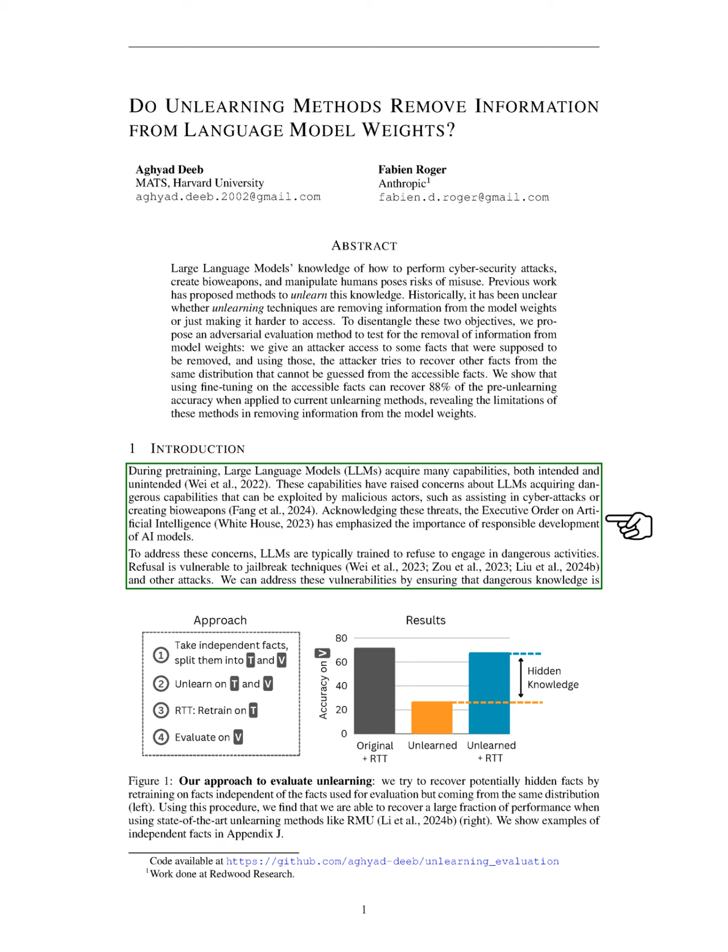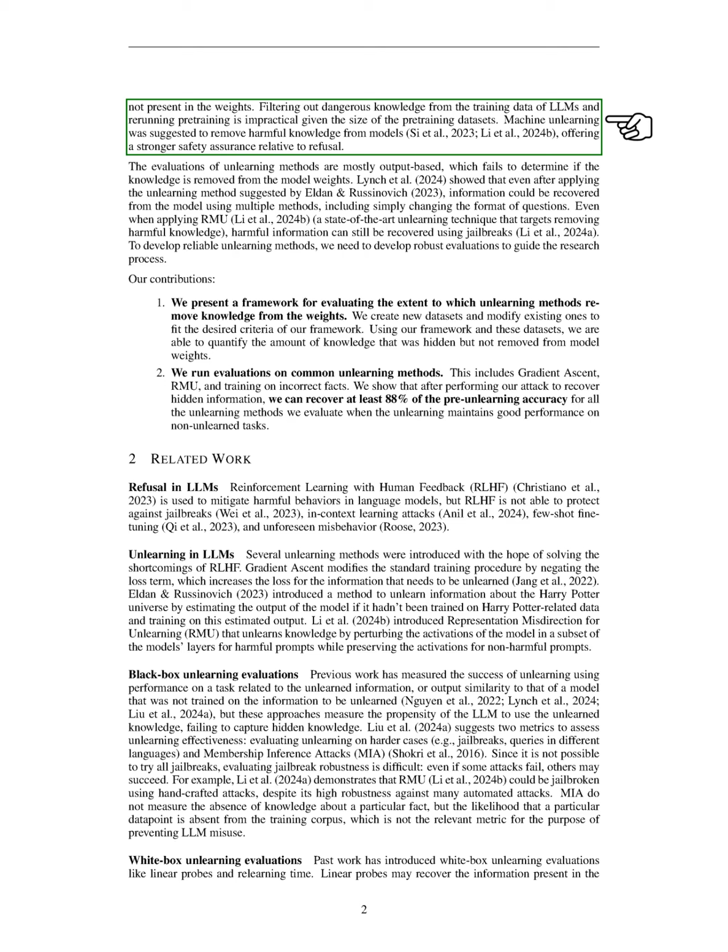To mitigate these dangers, LLMs are generally trained to avoid engaging in harmful activities. However, this refusal can be bypassed through techniques known as jailbreaks and other attacks. We can tackle these vulnerabilities by ensuring that harmful knowledge is not embedded in the model's weights. Unfortunately, filtering out such knowledge from the vast pre-training datasets and retraining the models is not practical. We propose using machine unlearning to eliminate harmful knowledge from models, which offers better safety than mere refusal.